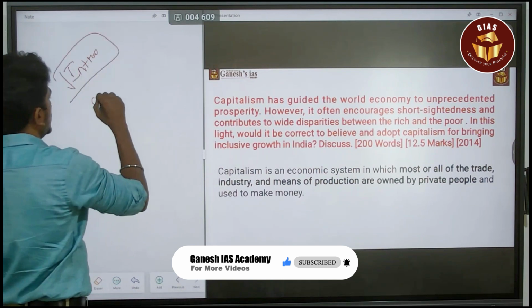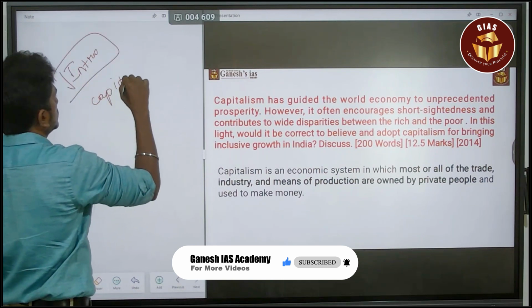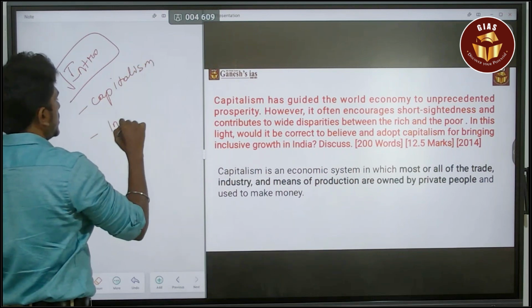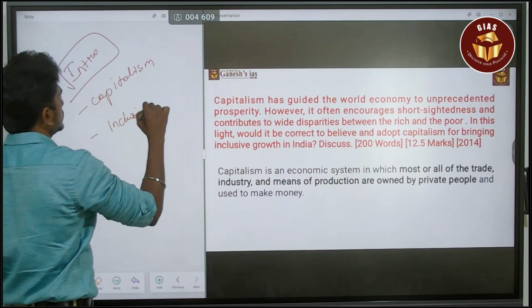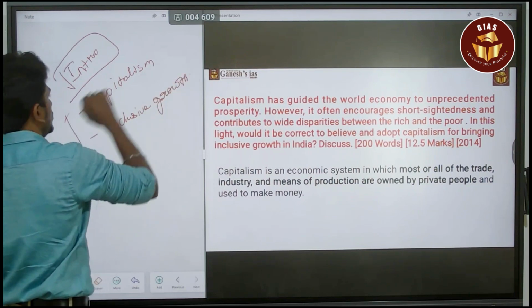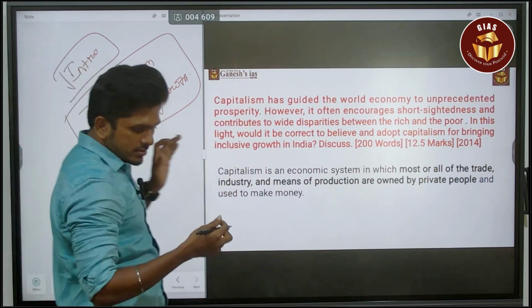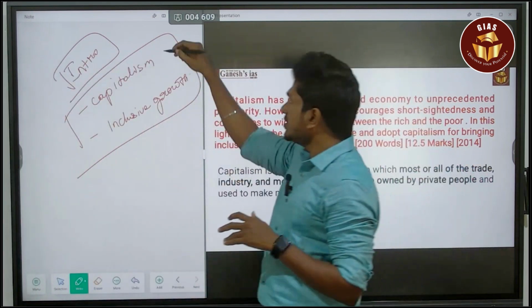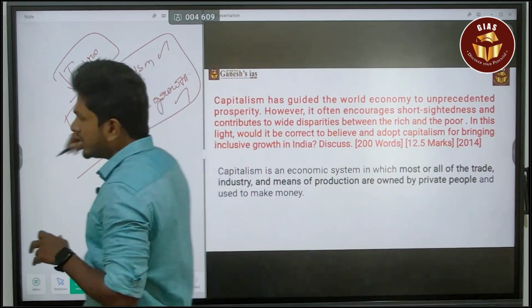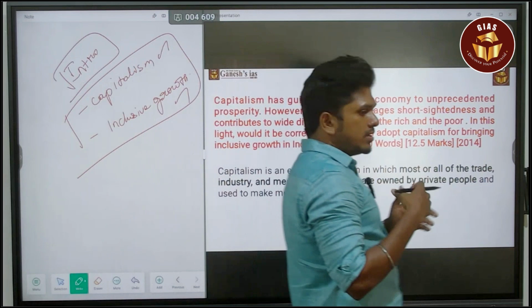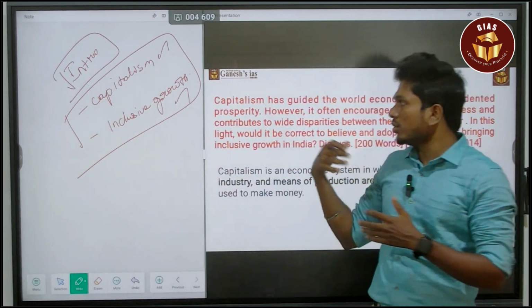The question is speaking about capitalism first, and second about inclusive growth. So your introduction can be related to capitalism or to inclusive growth, or a mixture of both.